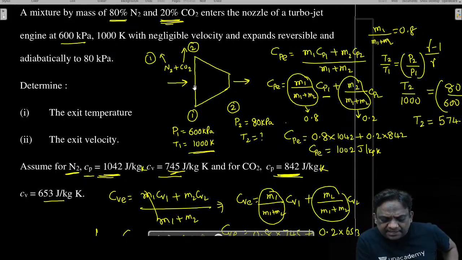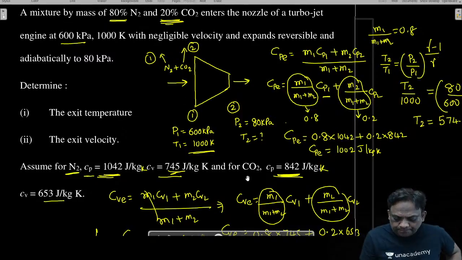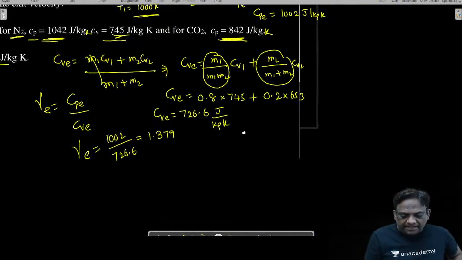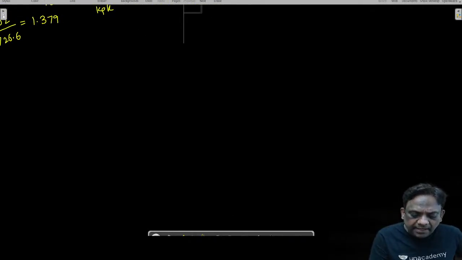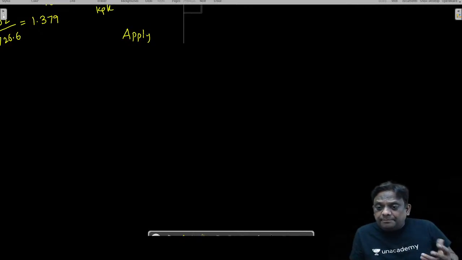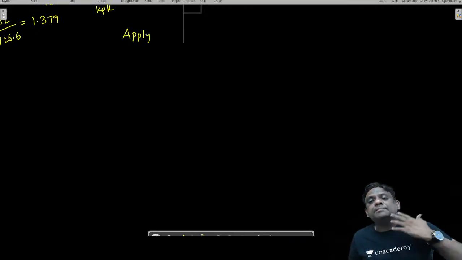A nozzle can be treated as a steady flow device. So let me apply the steady flow energy equation between 1 and 2. Applying the steady flow energy equation for the mixture. Now forget nitrogen, forget carbon dioxide, it is a mixture.